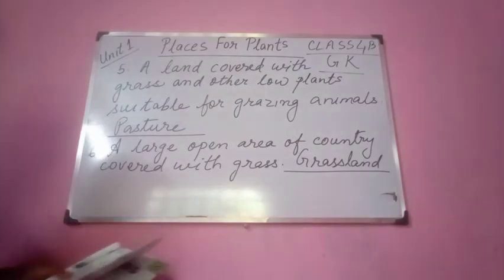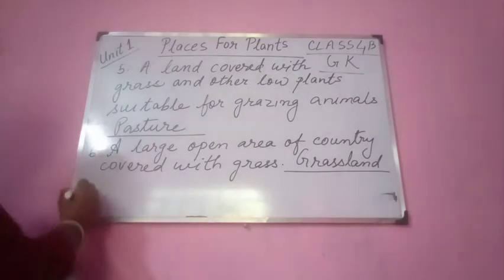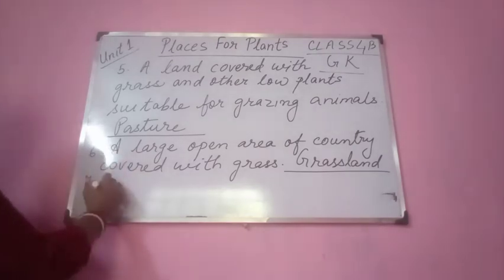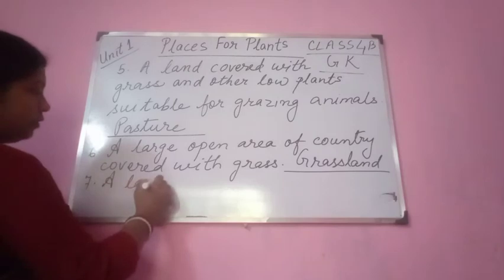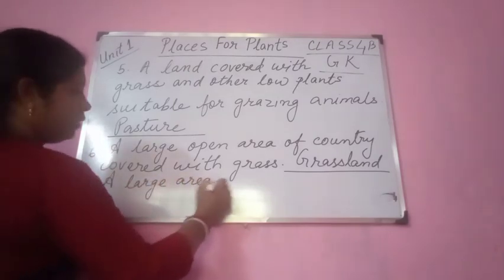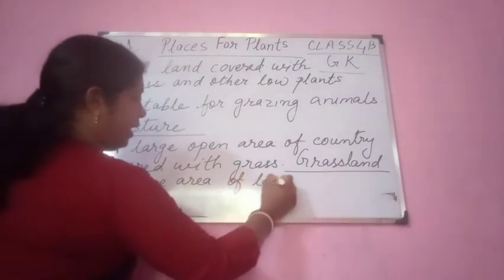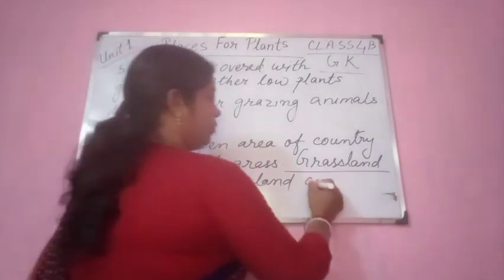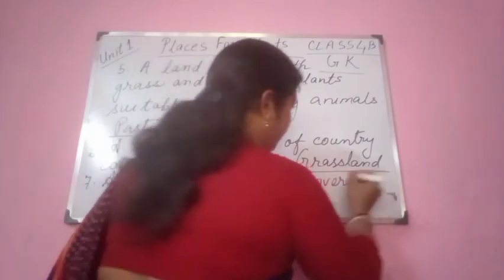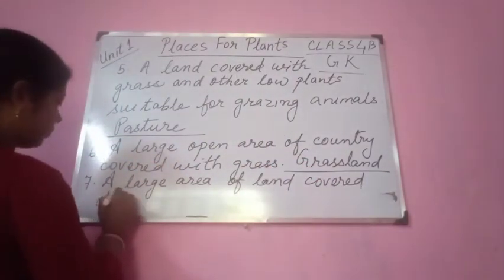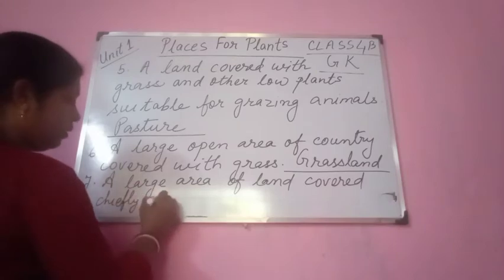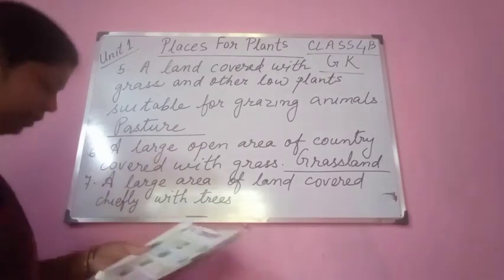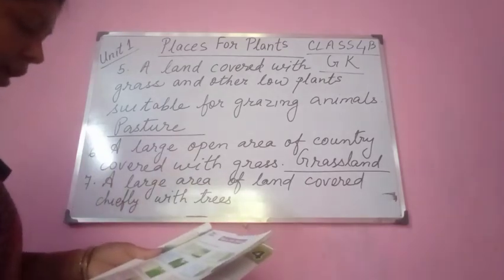Okay. Next one, you see number 7. A large area of land covered chiefly with trees, and undergrowth.